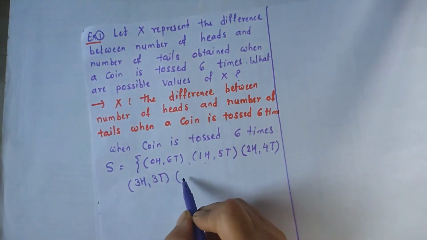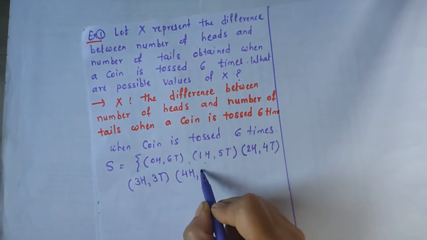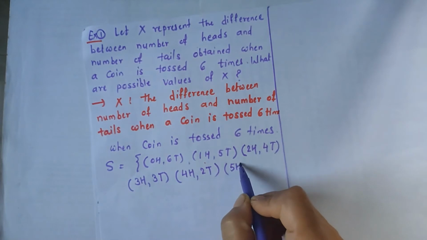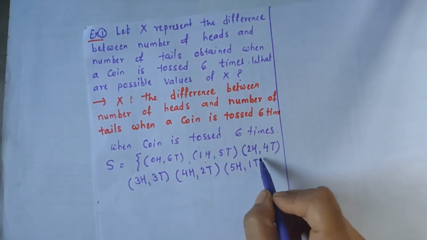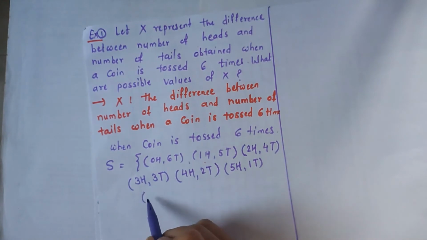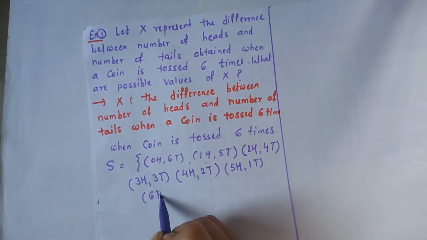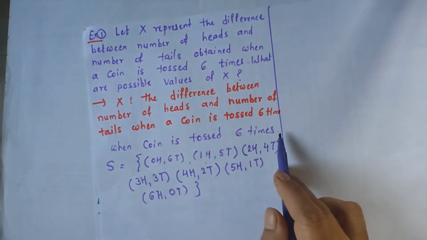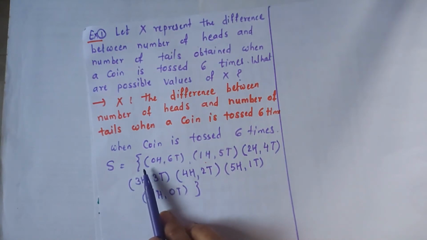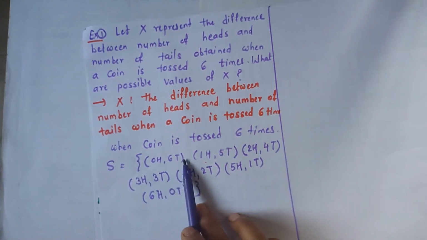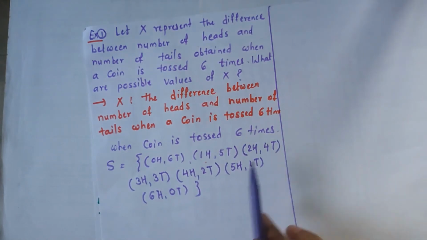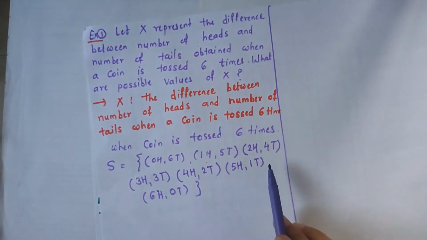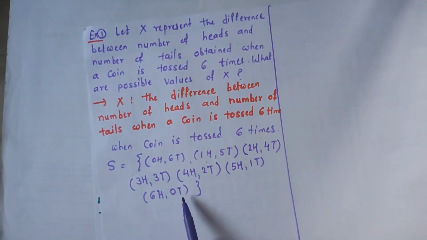The next pair is 4 heads and the remaining 2 are tails. The next pair is 5 heads and the remaining one is tail, and the last one is all heads, there is no tail. So when a coin is tossed 6 times, the sample space contains the ordered pairs 0H 6T, 1H 5T, 2H 4T, 3 heads and 3 tails, 4 heads and 2 tails, 5 heads and 1 tail, and 6 heads and no tail.